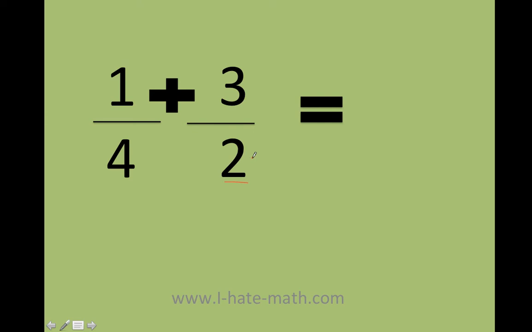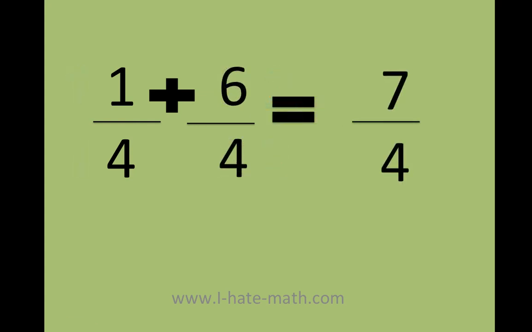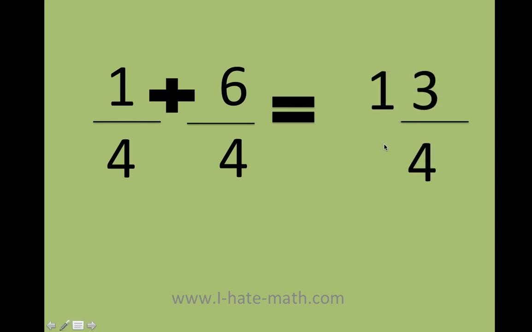If I multiply the bottom by 2, or if I have 2 here, 2 times 2 is going to give me 4. So you know what? I'm just going to go ahead and multiply the second one by 2 and the first term by 4. Because 1 times 4 is 4 and 2 times 2 is 4. But whatever I do to the bottom has to be done to the top. So now I'm just rewriting my numbers and I get 1/4 plus 6/4. I have the same denominator and this is 7/4. Making this into a mixed number gives me 1 and 3/4.